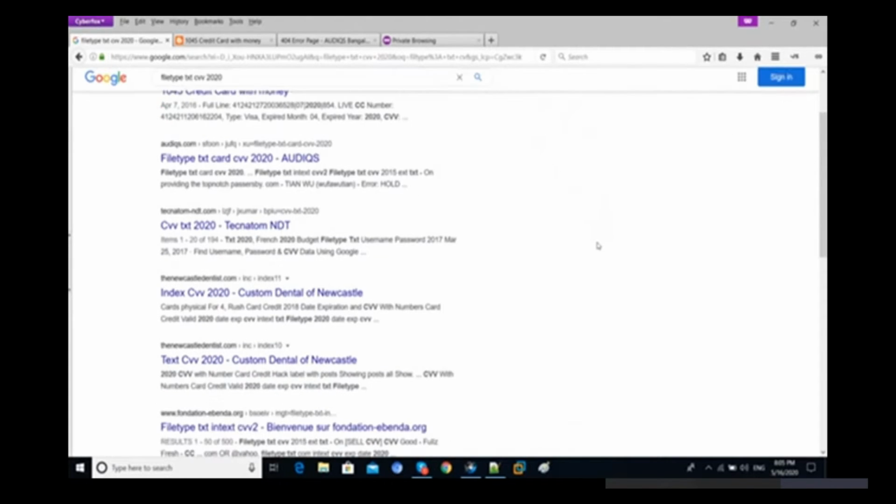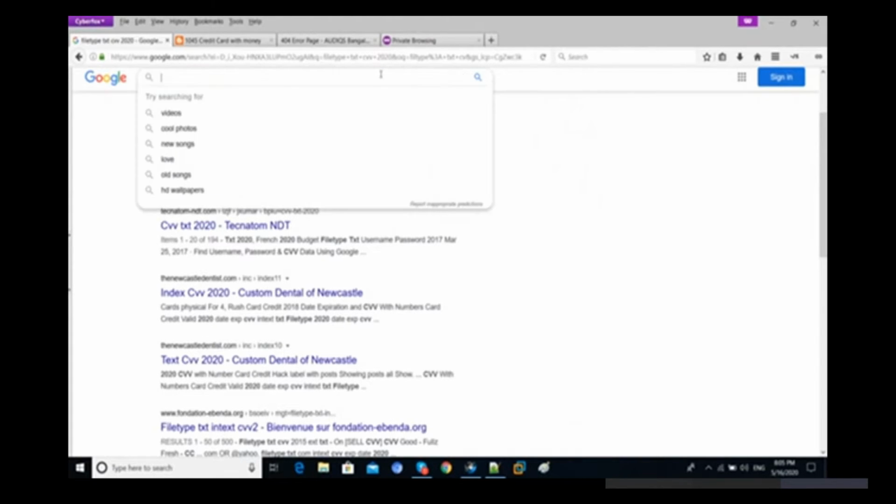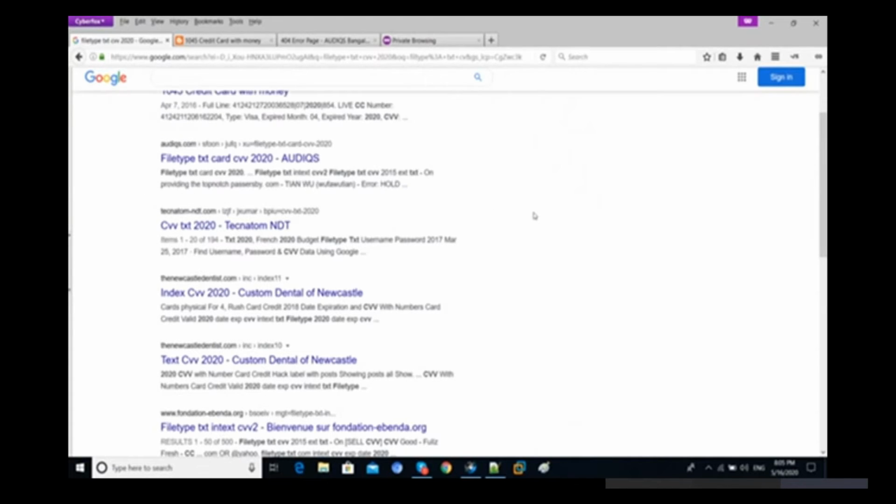So like this, we are going to use Google Docs here, but we are not going to use it for finding CVs and debit cards. We are going to use it for our information gathering purpose. So let's check out how we can find out lots of things regarding Google with Google Docs.